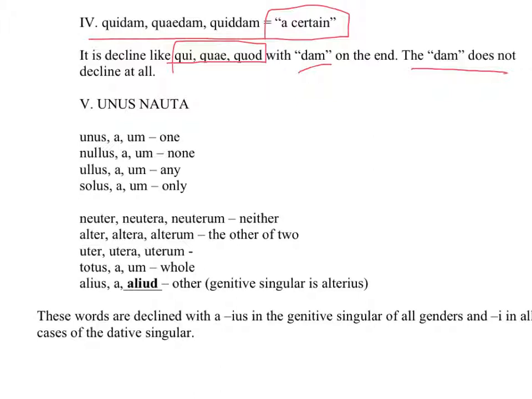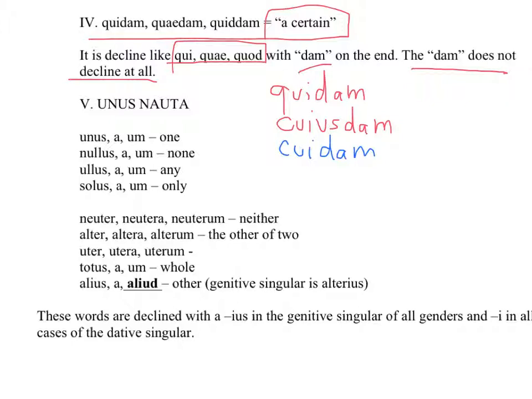The dam does not decline at all. So you go quidam, that's the nominative singular masculine. Then you go genitive cuiusdam. The first part of the word declines, the second part doesn't. Then cuidam, the dam never changes. Then quendam, etc., and so forth and so on.